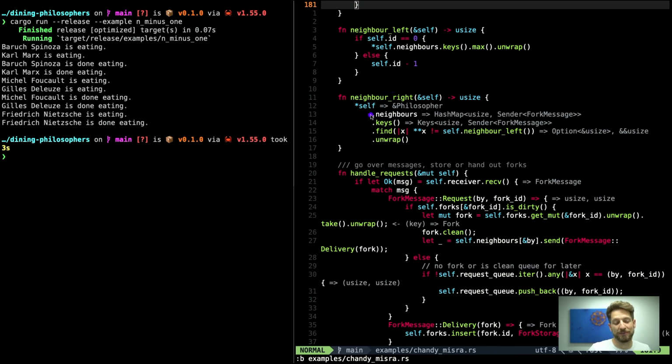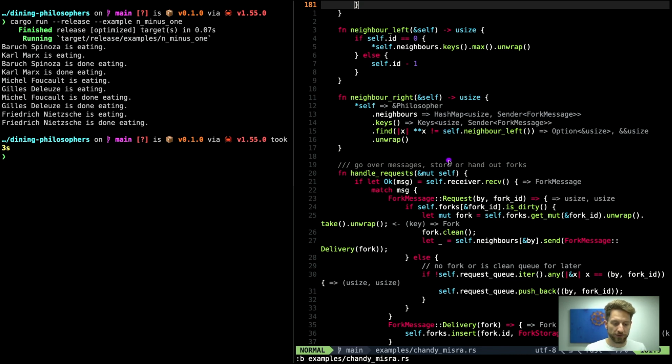So now I am going over all neighbor keys and I'm finding the one that is not my left neighbor. This of course can be done way more efficient, but I kind of try to stick to, even though this is already cheating, the problem proposal that every philosopher does not know about his environment. So he doesn't know about how many philosophers are on the table actually. And therefore I cannot, with this principle, do a math that would easily compute the right and the left neighbor, because I don't officially have this information how many philosophers exist on the table.